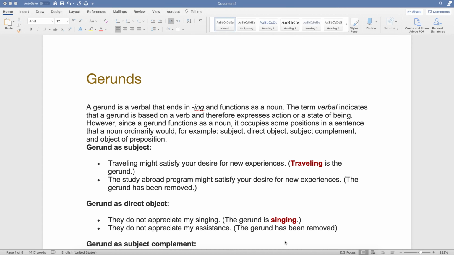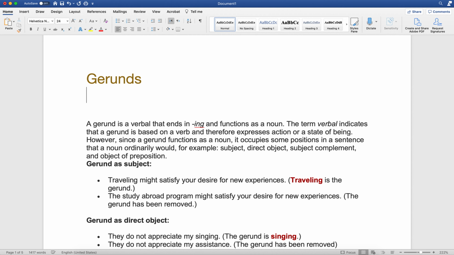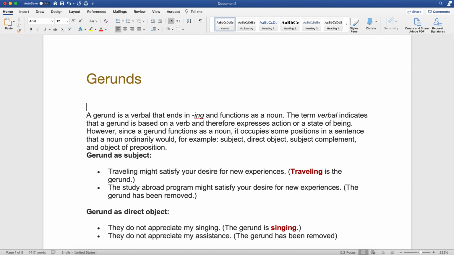All right, welcome everybody. So in this lecture, we're going to be talking about gerunds and we're going to be talking about infinitives. But in the first part, we're going to be talking just about gerunds. And a gerund really is a verbal that ends in ing that functions as a noun. So for example, I can say the writing is really good. Let me write this down. So I could say the writing is really good.